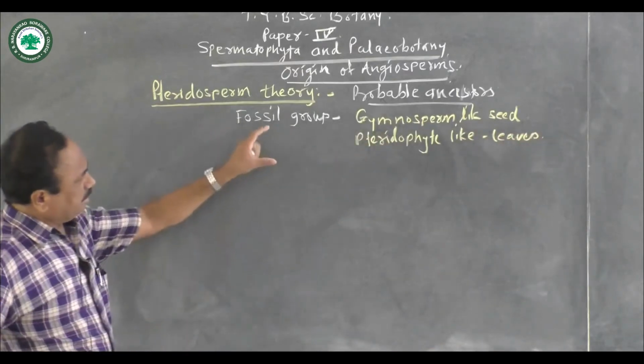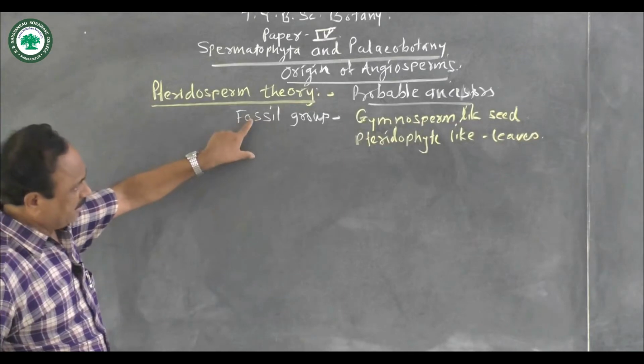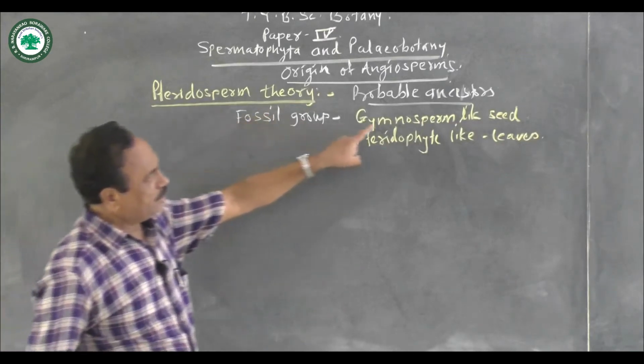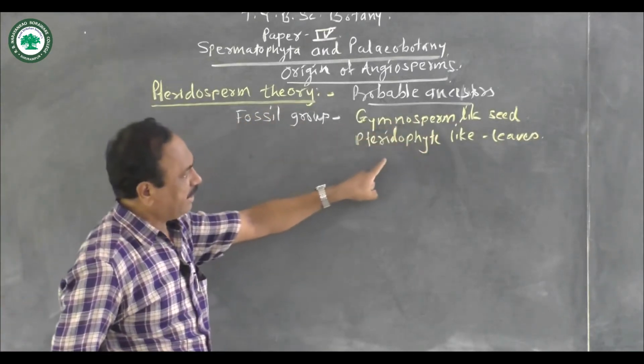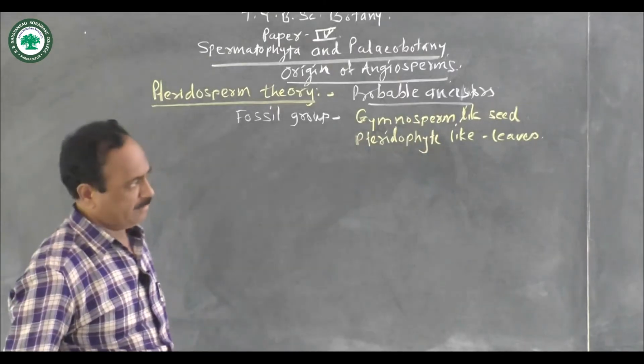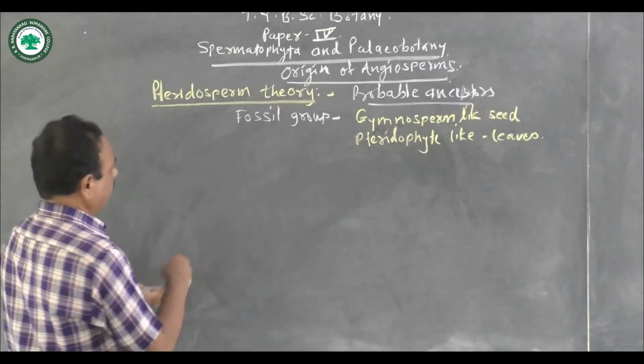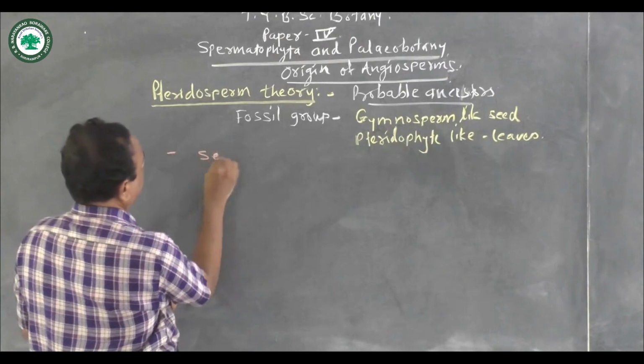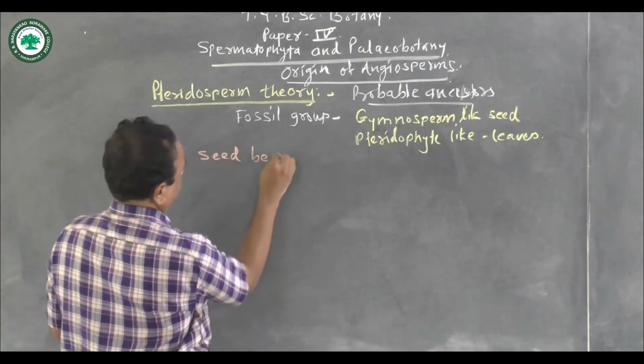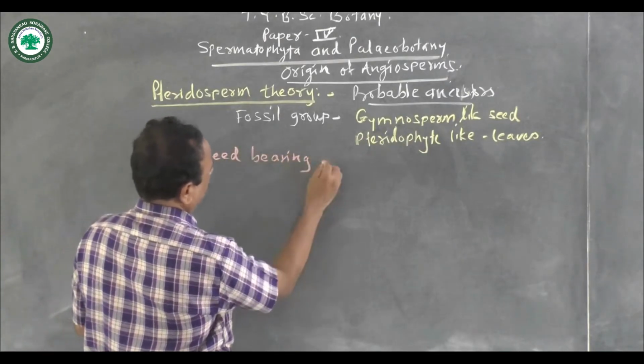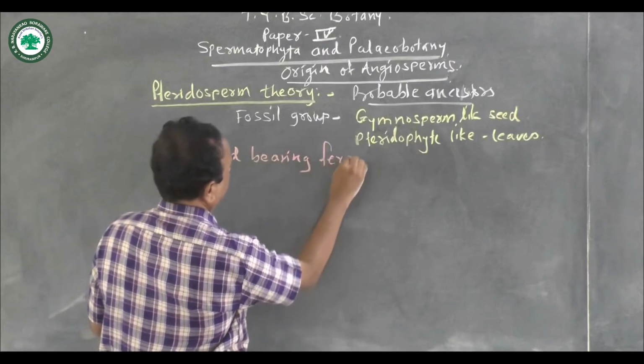So this is a group of plants having gymnosperm-like seeds and pteridophyte-like leaves, and that's why it is commonly called the seed-bearing ferns.